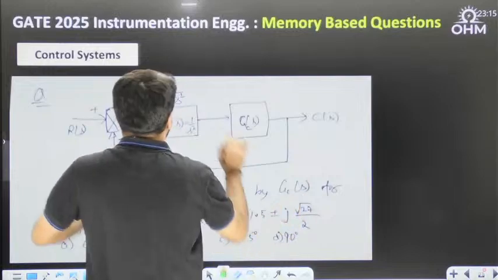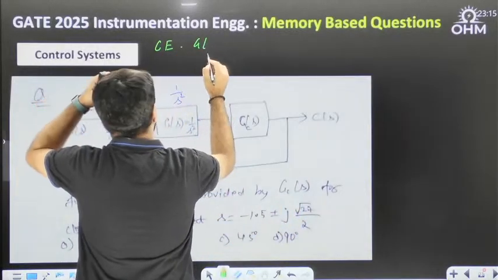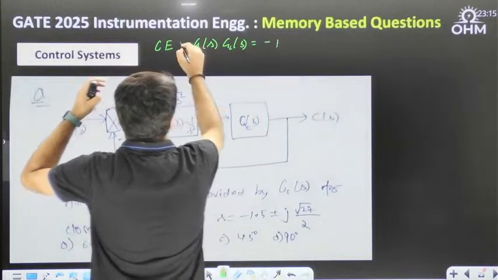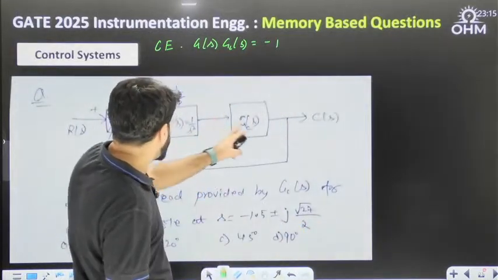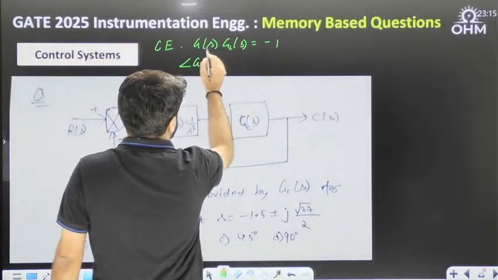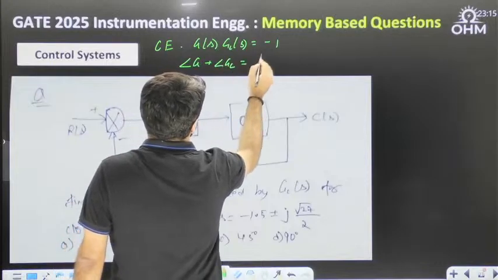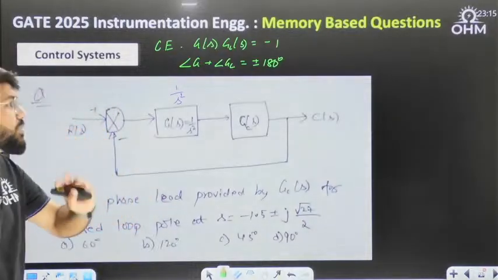See, what are the poles? Poles are roots of characteristic equation. Characteristic equation is 1 plus G(s)H(s) equal to 0. H(s) is 1. The forward path gain is G into Gc, so G(s) Gc(s) equal to -1. Now when two numbers are multiplied, angle will be added. Angle G plus angle Gc should be the angle of -1, a negative real number, plus or minus 180 degree.